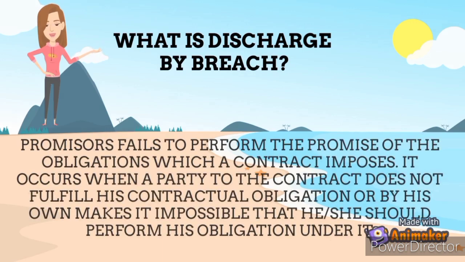What is discharge by breach? The promisor fails to perform the promise or the obligations which a contract imposes. It occurs when a party to the contract does not fulfill his contractual obligation or by his own act makes it impossible that he should perform his obligation under it.